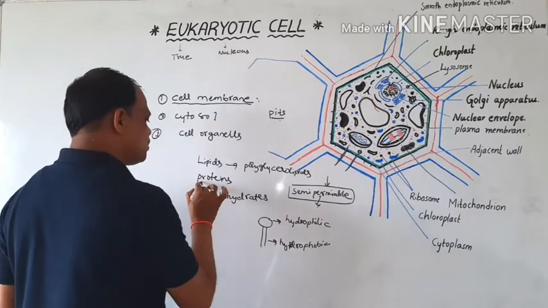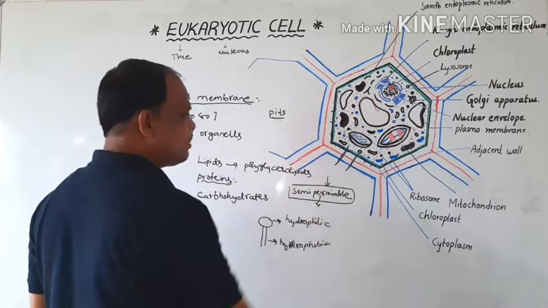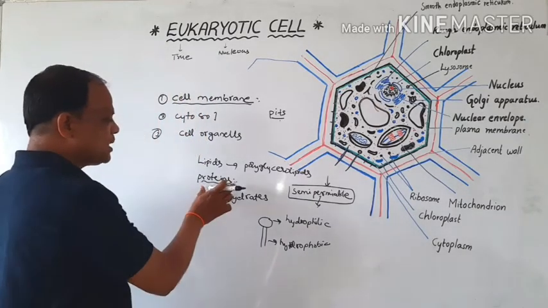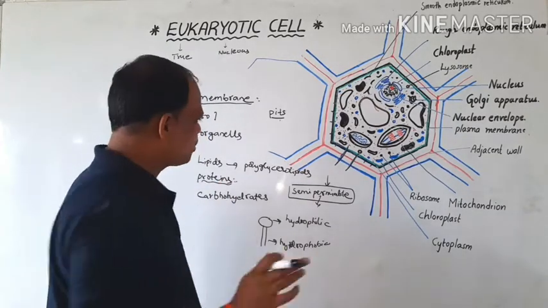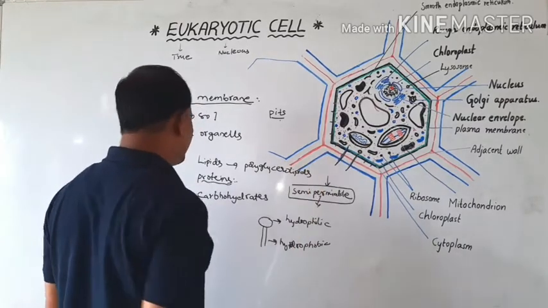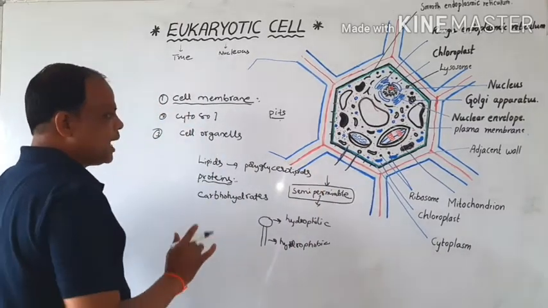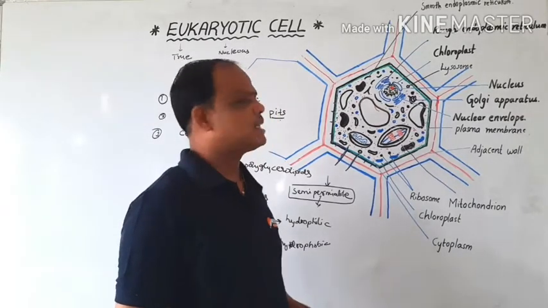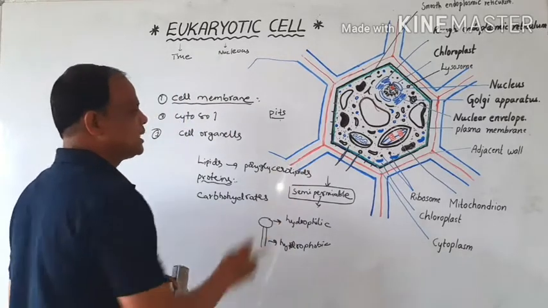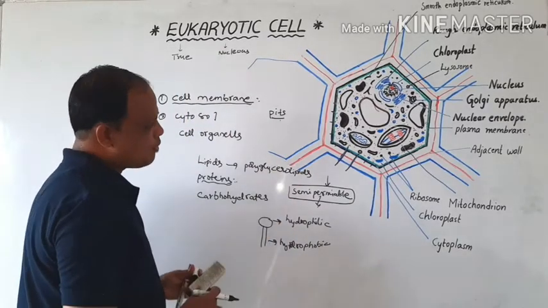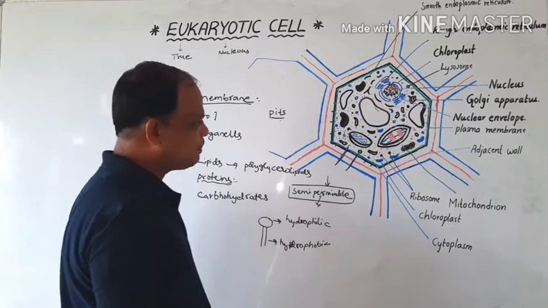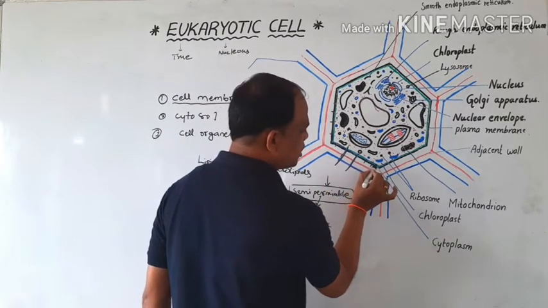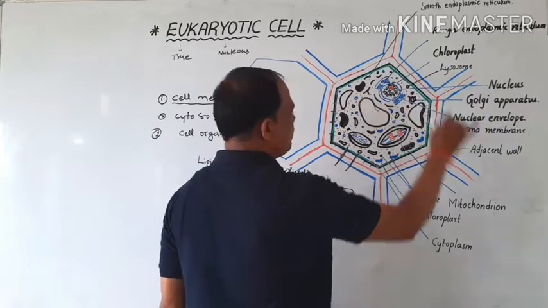Proteins are also present in the cell membrane, such as structural proteins and carrier proteins, and intrinsic and extrinsic proteins are also present in the cell membrane. Several types of carbohydrates and inorganic substances are also present. The main function of the cell membrane is that it acts as a semi-permeable membrane. The green colored part is called the cell membrane.